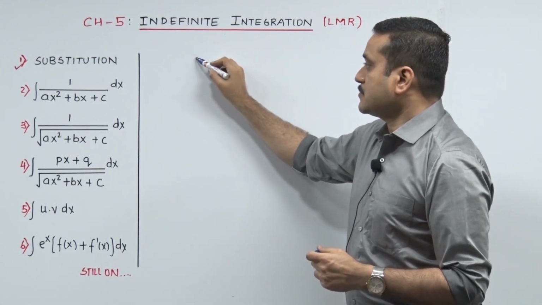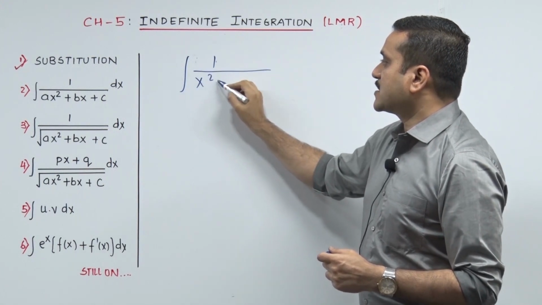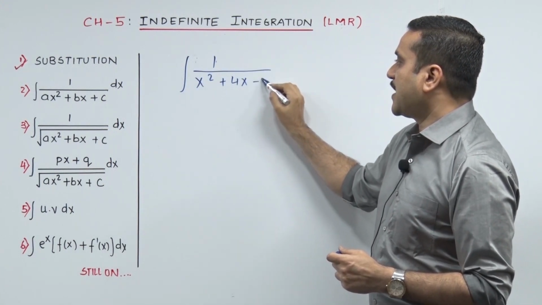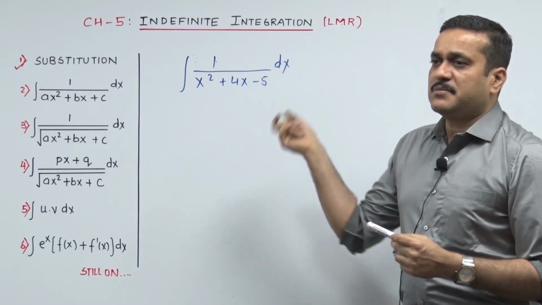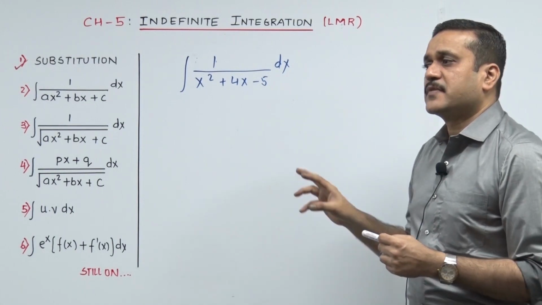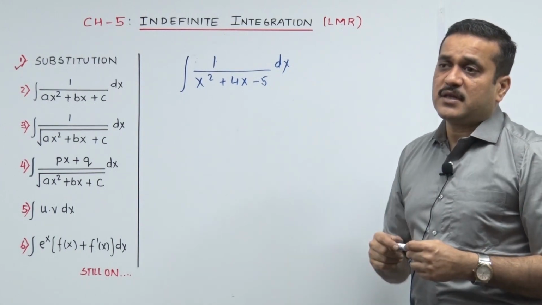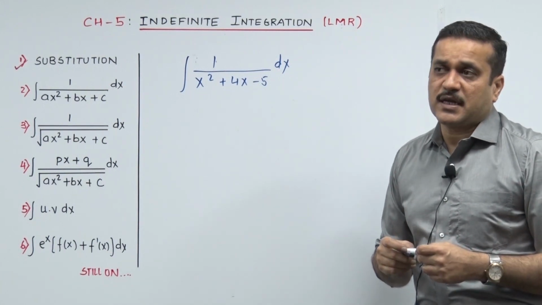Coming back, let me pick up one sum. Integrate 1 upon x square plus 4x minus 5 dx. Looking at that, it immediately clicked that this is 1 upon a quadratic, and I need to give a treatment to this quadratic to shape it up into x square minus a square.